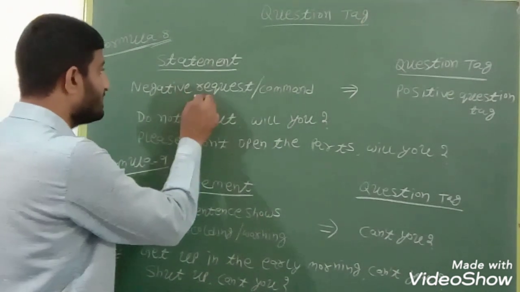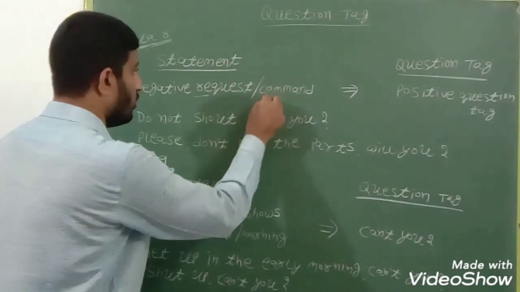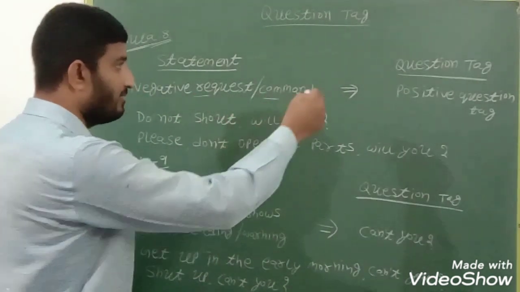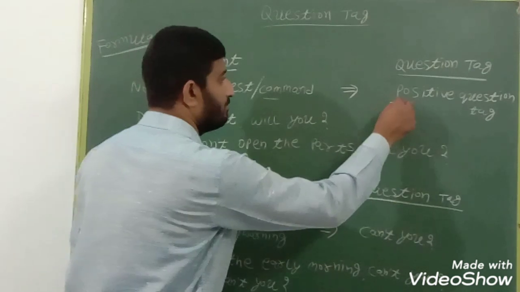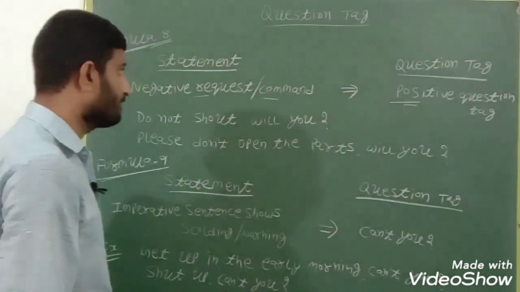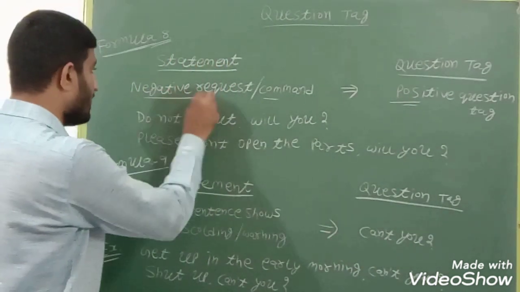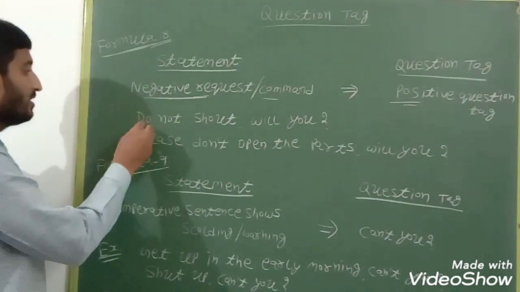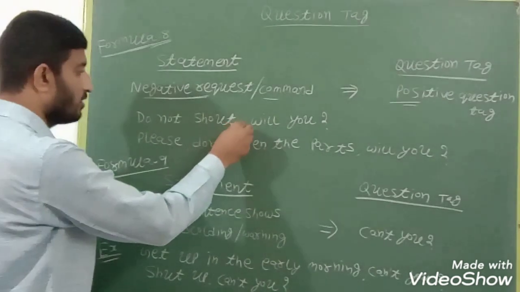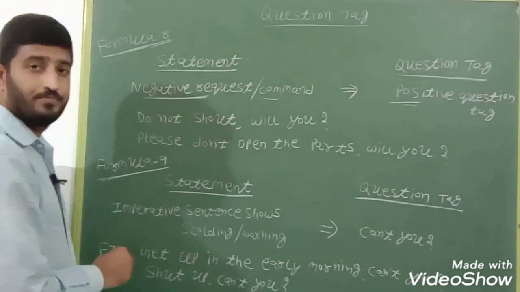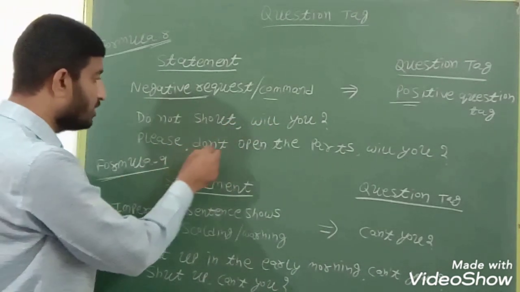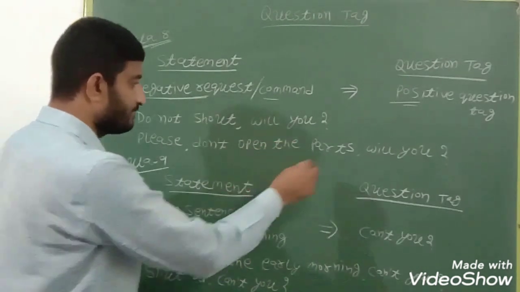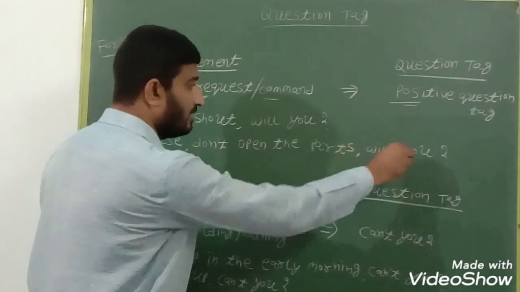Let us see formula number 8. If the statement is a negative request or command, then our question tag will be a positive question tag. We have to remember negative request or command. Like, don't shout, comma, will you. Please don't open the parts. It will become, comma, will you.